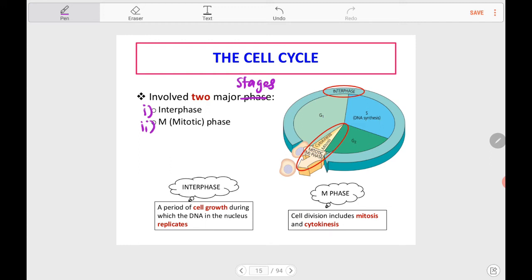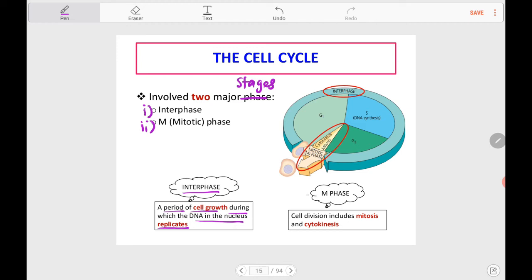So what happens during interphase? Interphase is a period where the cell undergoes growth, the cell becomes bigger. During this time, the DNA in the nucleus also undergoes synthesis or replication.